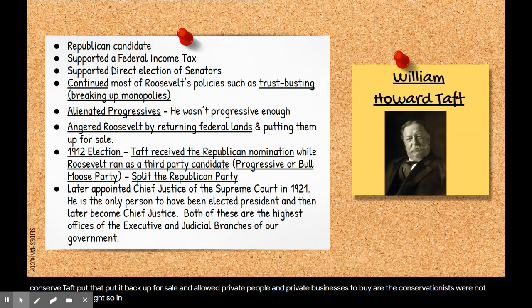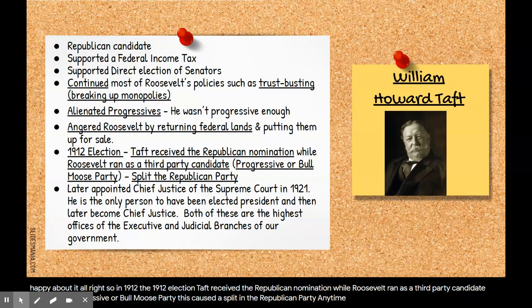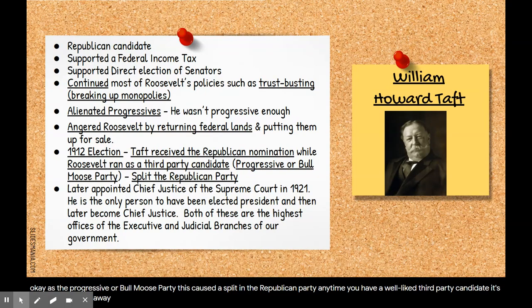All right, so in the 1912 election, Taft received the Republican nomination while Roosevelt ran as a third-party candidate, as the Progressive or Bull Moose Party. This caused a split in the Republican Party. Anytime you have a well-liked third-party candidate, it's going to pull votes away from the main candidate, okay?